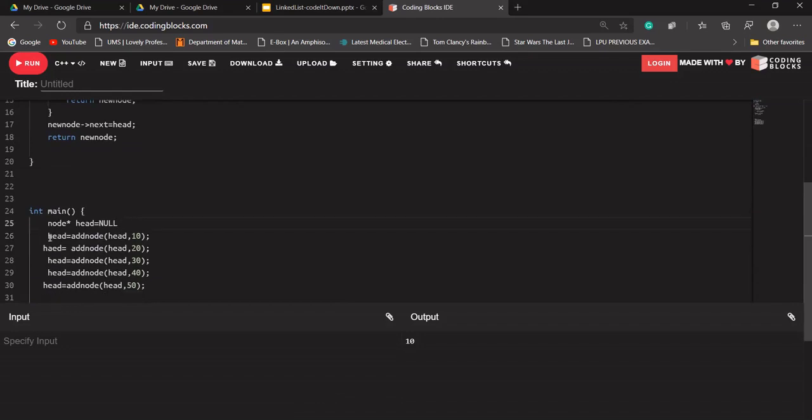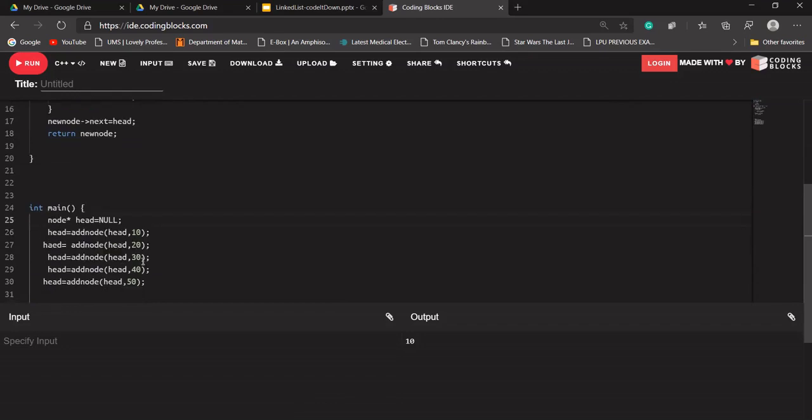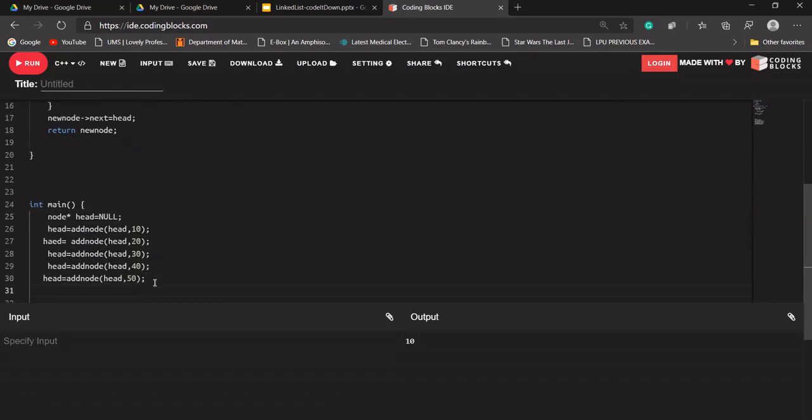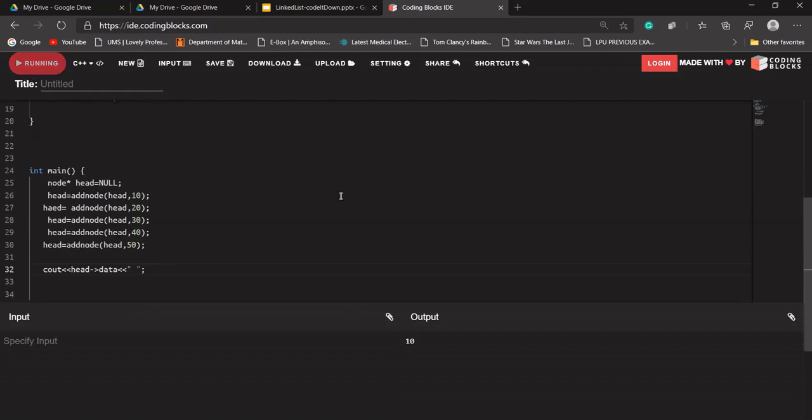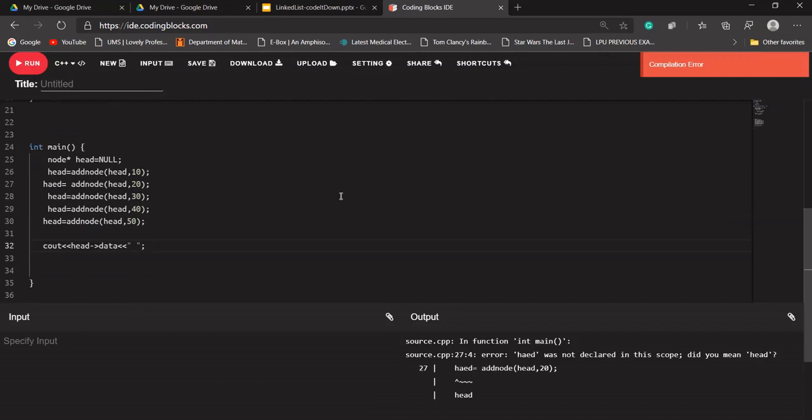Okay, I hope nobody is having a problem. So our linked list is being created. Let's try to print the data. Let's try to print whether something is there in our head's data. It means head will be pointing to the first node, and the first node will be 50.